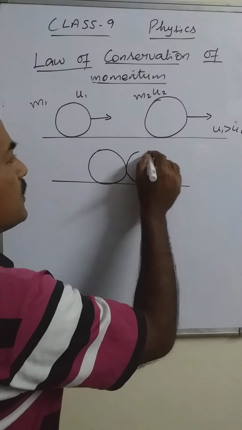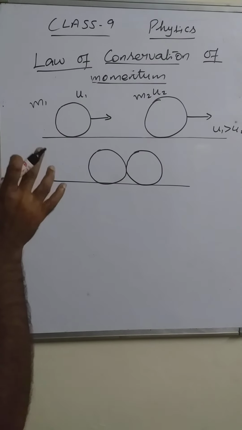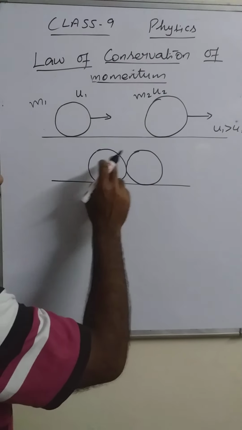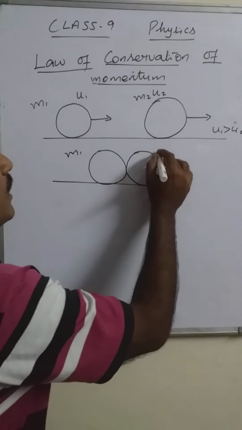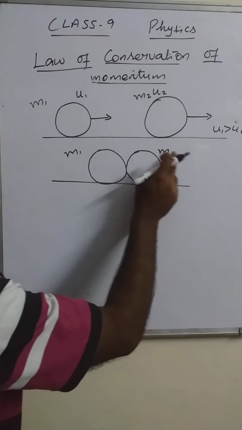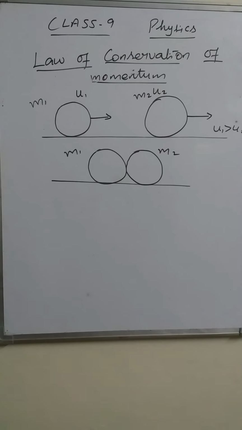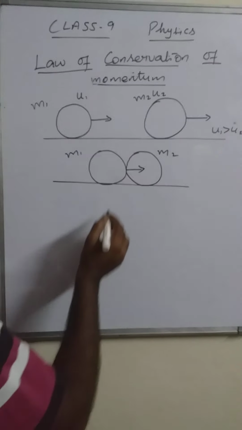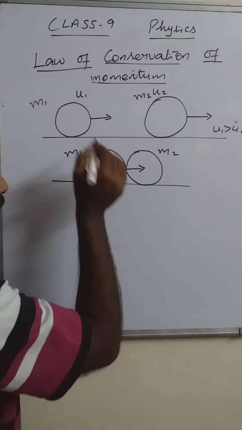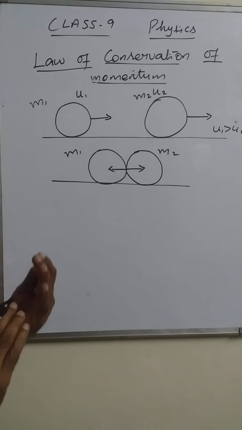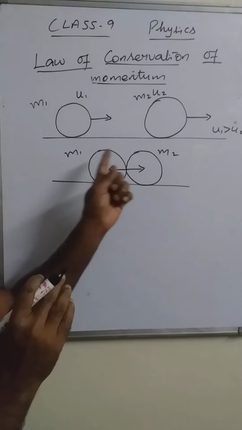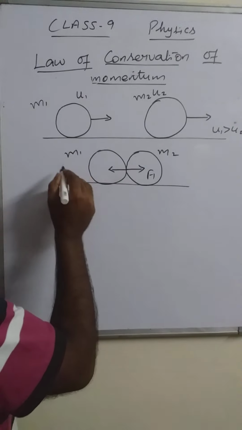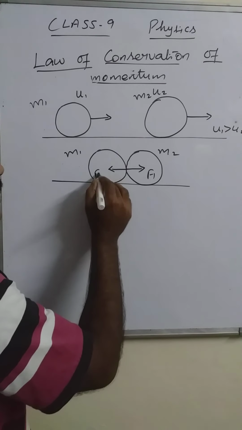On collision, the moment they are colliding, what happens? They exert force on each other. At the moment they are colliding, m1 exerts force on m2, and m2 exerts force on m1. So there are two forces. m1 is applying force on m2, let us take this as F1, and m2 is applying force on m1, that is F2.